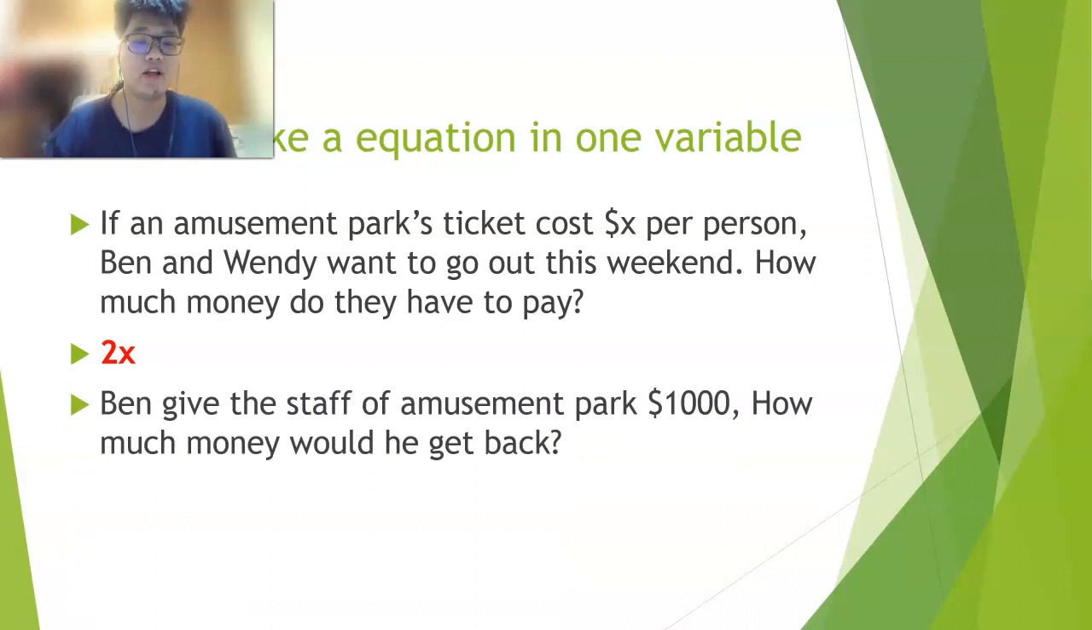Ben gives the staff of amusement park $1,000. How much money would he get back? Wow, it's quite difficult, right? So Ben gave the staff $1,000, and the tickets cost 2X dollars. So exactly, he will get back 1,000 minus 2X dollar. Right? Does anyone have any questions? Okay, very good. Now, go on next step.